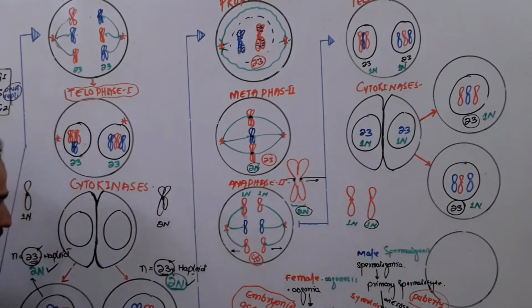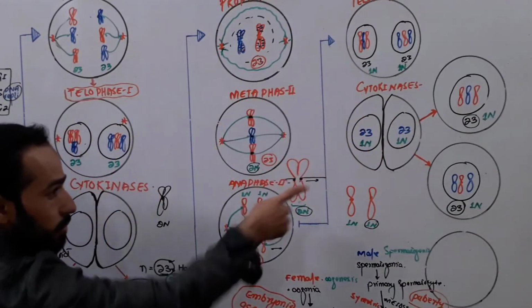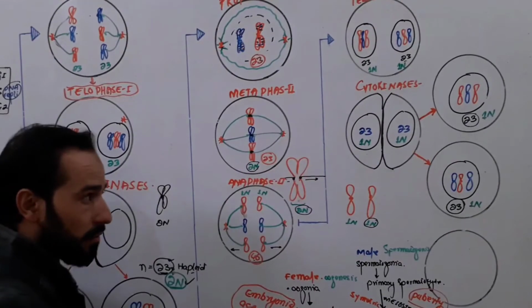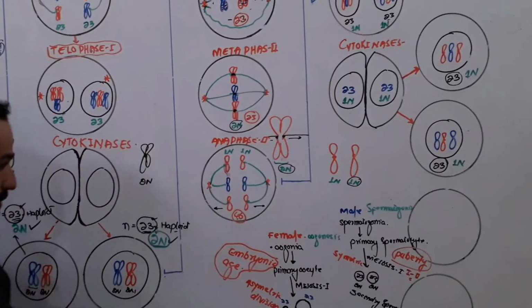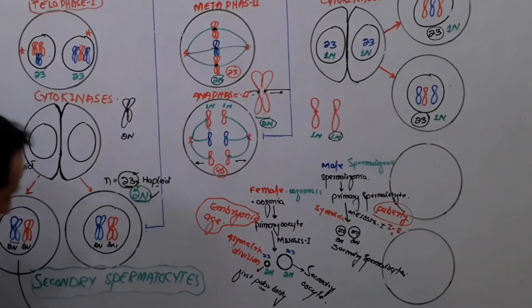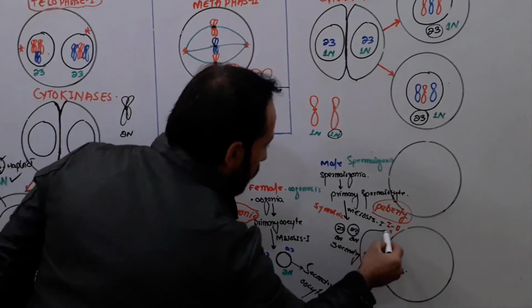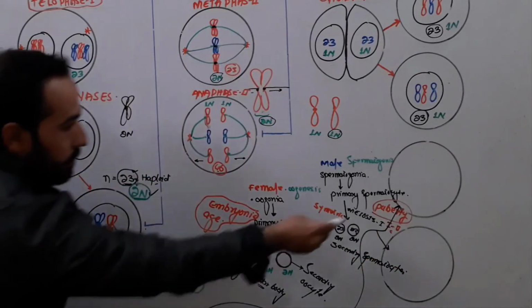You can see here. We were discussing this one cell. And this one cell formed 2 haploid cells with half DNA, and this cell will also lead to the formation of two further cells, right? So this cell has gone through meiosis and it also has produced how many cells? Two cells.